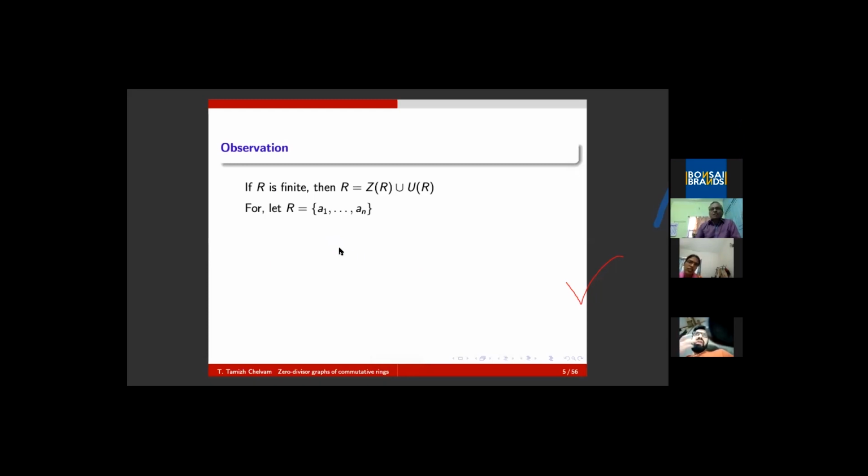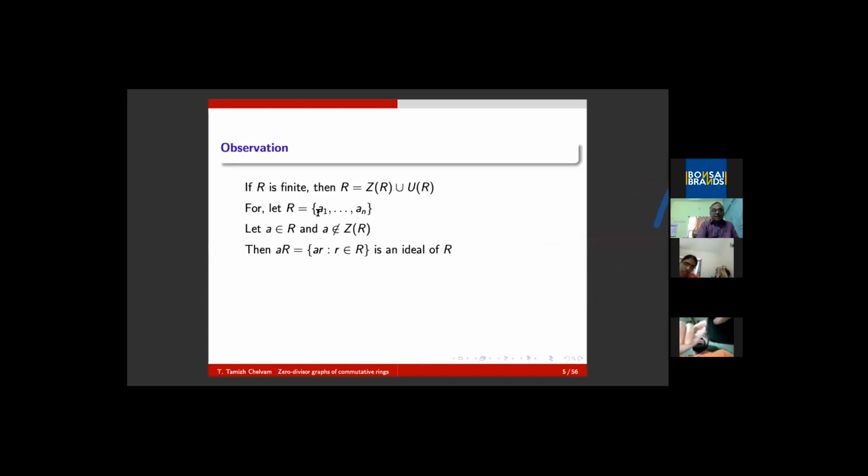People may recall the proof of the very classical statement that any finite integral domain is a field. So suppose R is finite. Let me list out the elements as a1, a2, and so on up to an. Let me take an element a in R, and a is not a zero divisor. So not a zero divisor means what will happen? Let me find aR, which is nothing but a into r, where r is an element of R.